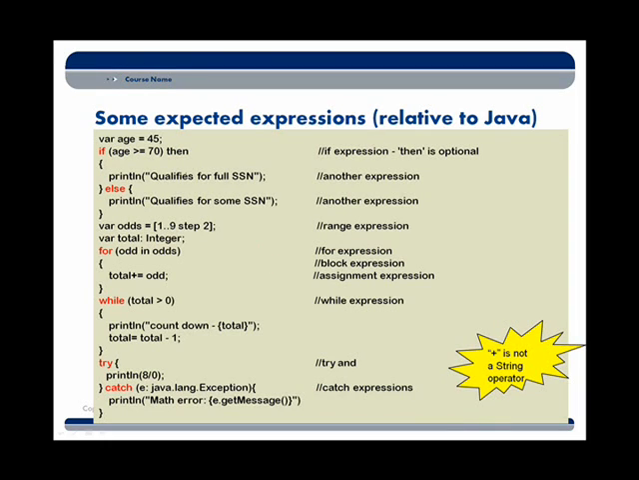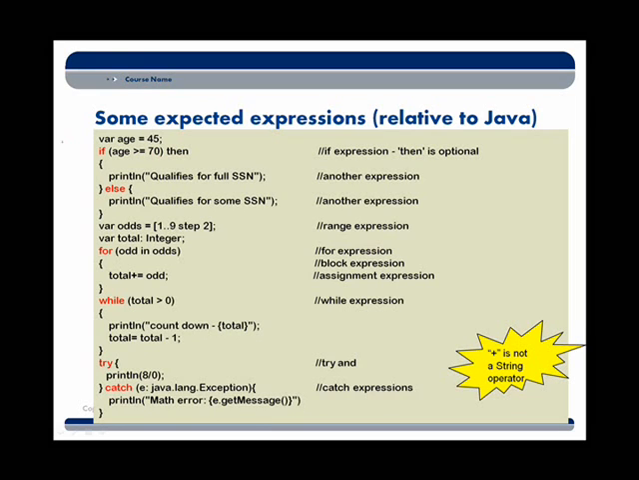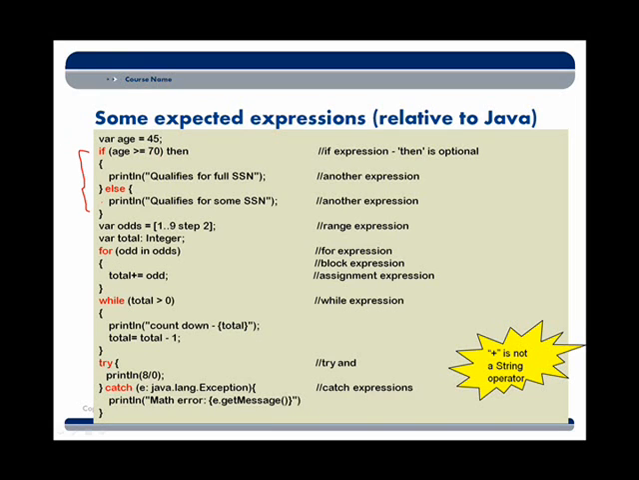So looking at some things that one would expect to be an expression relative to Java, in JavaFX, let's take a look at a simple if-then-else type of conditional. This is an if expression. So if age is greater than or equal to 70, then do something, else do something else. We have for expressions. We have while expressions, for loops and while loops, if you will. Notice that the for expression also includes a block expression. The squiggly brackets are actual block expressions. The for loop is the for expression, or the for part of the for loop is the for expression.